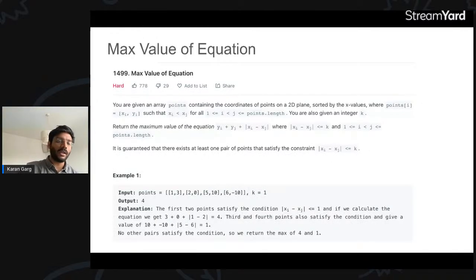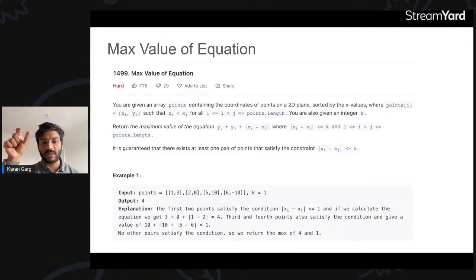Okay, I'll repeat the question one more time. You have been given an equation: return the maximum value of the equation, with yi and yj being two points. You have to pick two points in a 2D plane and maximize this equation: yi plus yj, the y parts of both added, plus xi minus xj.